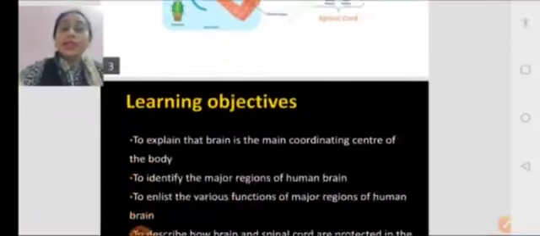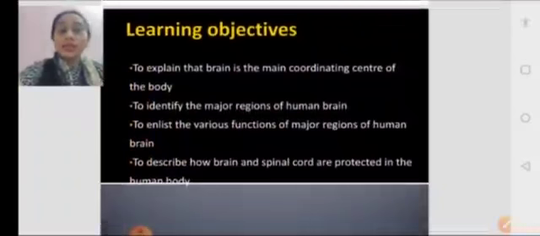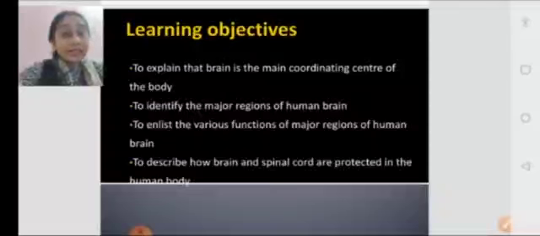Now in today's class, what we are going to learn, let us see. After today's class, you will be able to explain that the brain is the main coordinating center of our body. You will be able to identify at least the major areas of the human brain, and you will be able to tell their functions. You will be able to explain how the brain and the spinal cord are protected in the human body. Okay, so let us get started with the class.